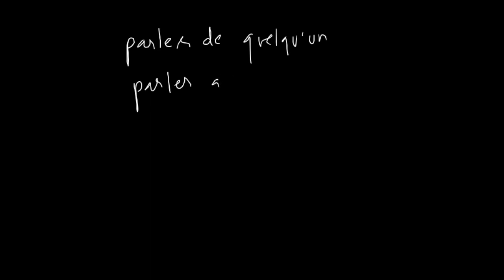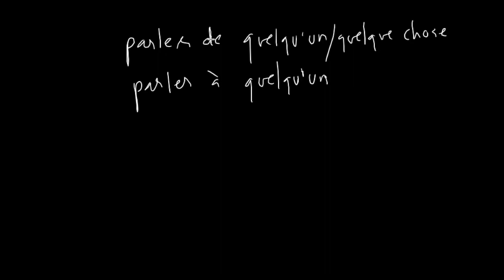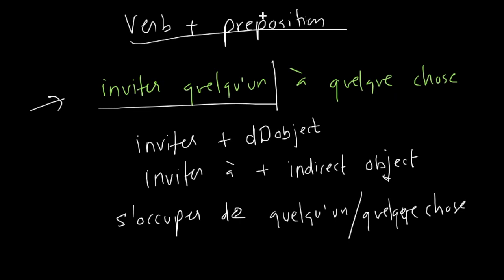For example, parler de quelqu'un, parler à quelqu'un. Both things are possible. Parler de quelqu'un or parler de quelque chose, right? So try to remember this verb plus preposition combination like this. Quelqu'un, quelque chose. It helps. It helps with this, and it also helps with your object pronouns.